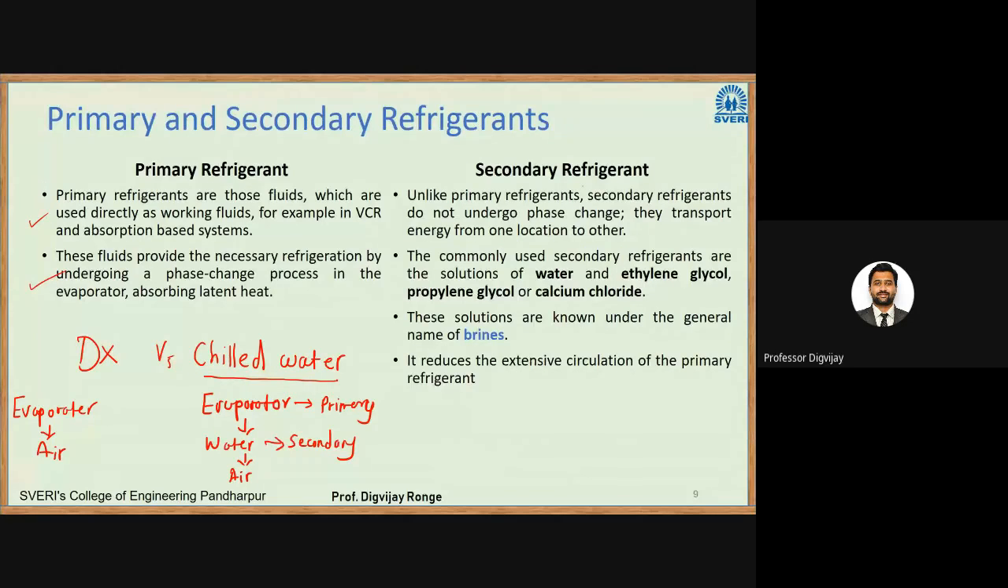On the right side, we have the secondary refrigerant. Unlike primary refrigerants, secondary refrigerants do not undergo phase change. They transport heat from one location to another. As I said, water is a secondary refrigerant. It does not undergo any phase change process. What is happening in this case is sensible heating or cooling. But the primary refrigerant undergoes phase change.